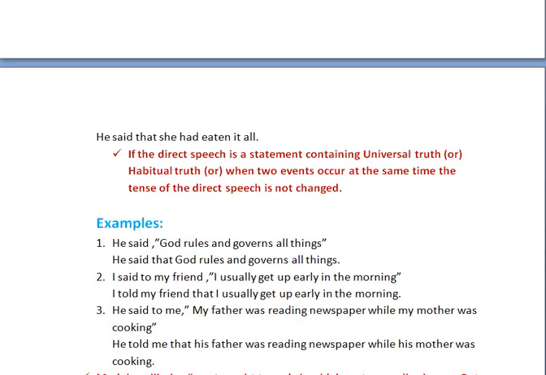See one more rule. If the direct speech is a statement containing universal truth or habitual truth, or when two events occur at the same time, the tense of the direct speech is not changed.